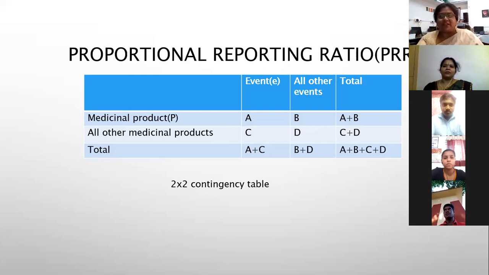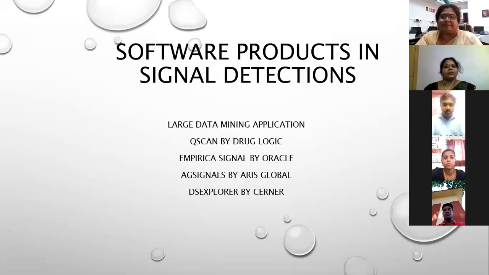So you take that A plus B, and you have other medicinal products which have produced migraine, and all other events during that period. So this gets into a 2x2 contingency table, which is a very clear indication of how many new events have been added to the database after addition of a particular drug into the market.